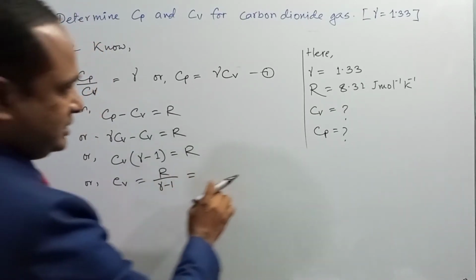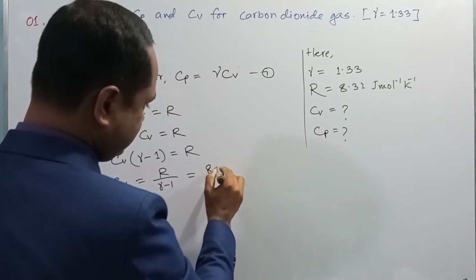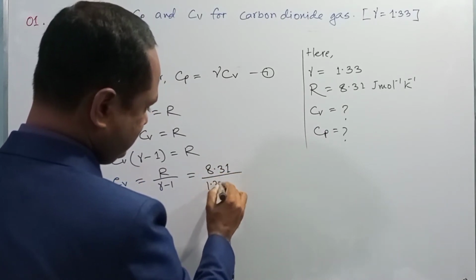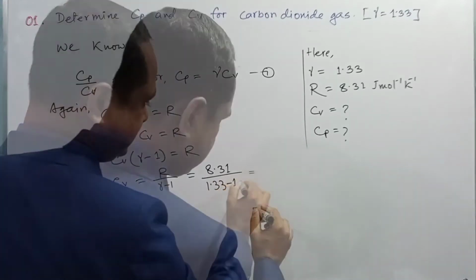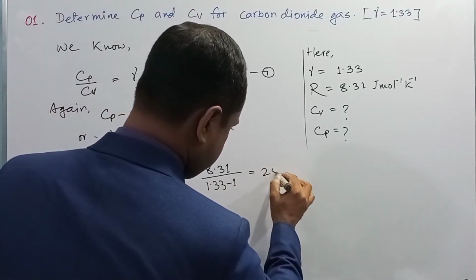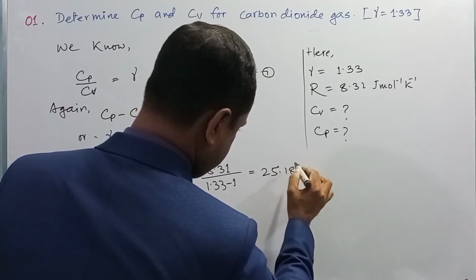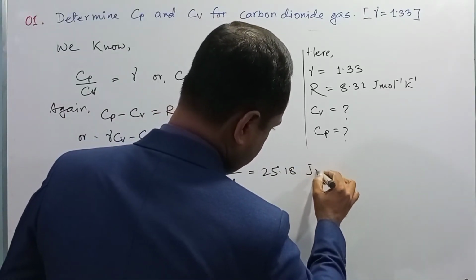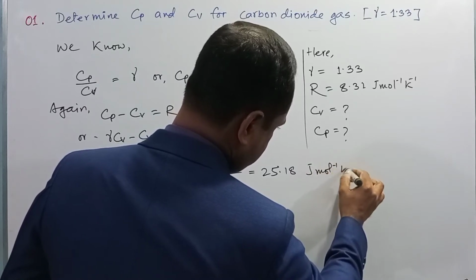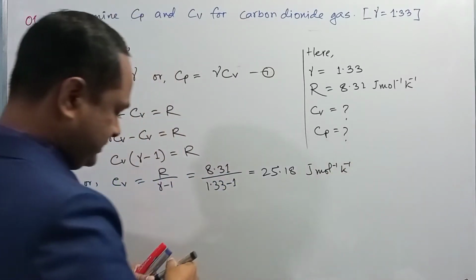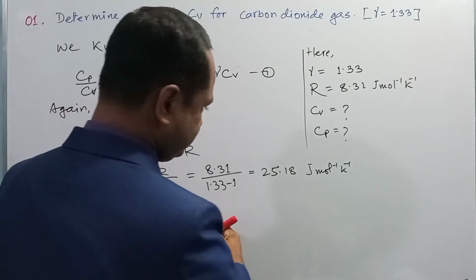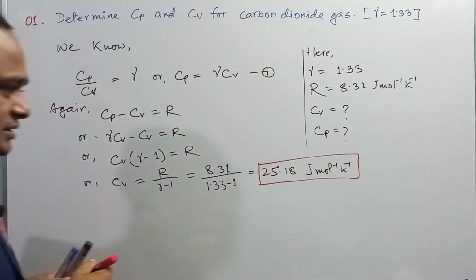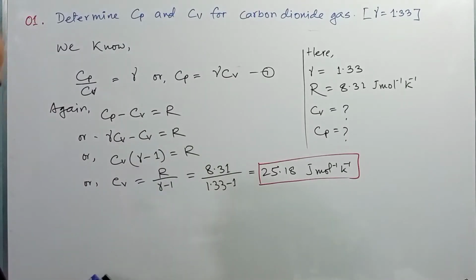Okay, so using the values of R and gamma, here R is equal to 8.31 divided by gamma, which is 1.33, minus 1, and we get 25.18. Okay, so the unit will be joule per mole per Kelvin. That is the value for Cv of carbon dioxide gas.